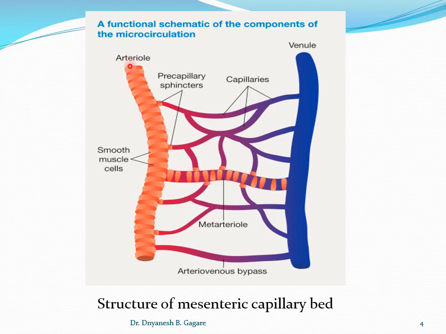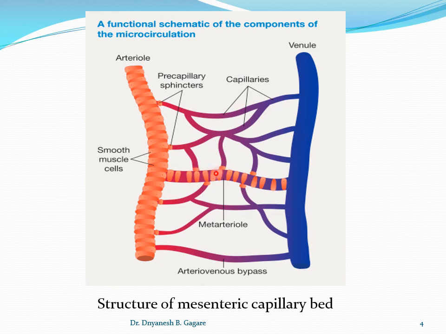So the nutrient artery divides 6 to 8 times into arterioles, each arteriole divides again 2 to 5 times, and the terminal arteriole is called the meta-arteriole. The diameter of the meta-arteriole is 5 to 9 micrometers.